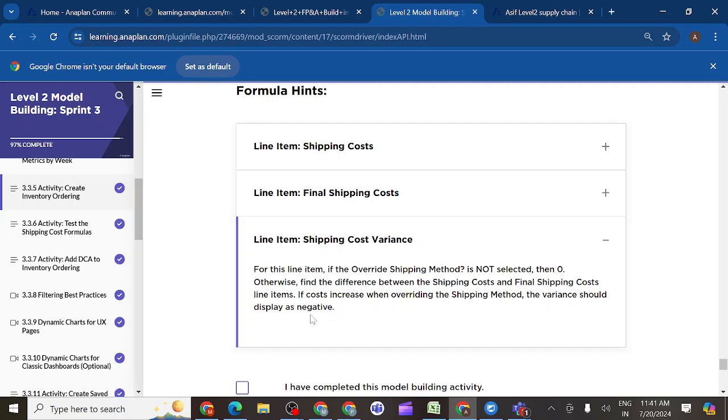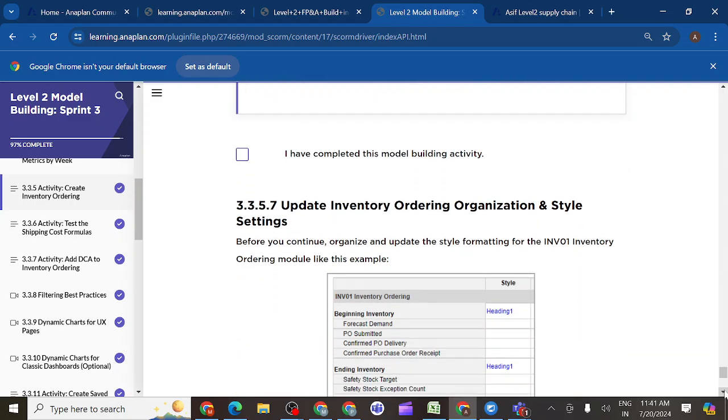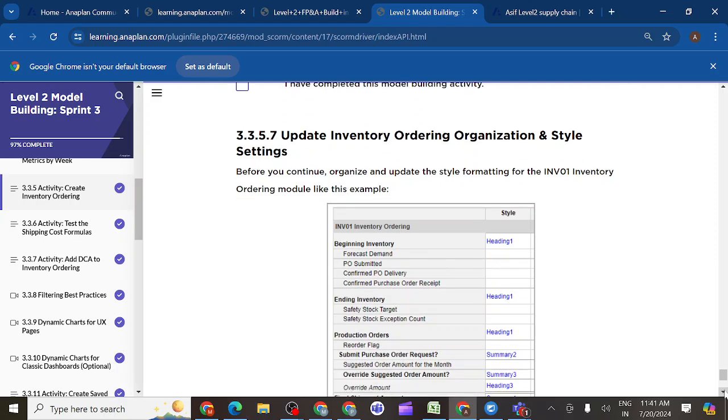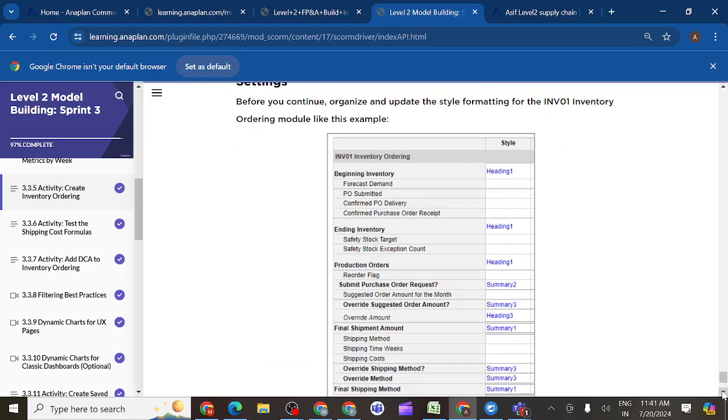If you don't want to see the negative, we can write whatever we have written as per the instructions. Nothing else is there. After completing this one, you can see the update: we should maintain proper sequence here, reorder each and every line item. Why they want to show minus: we will get a loss if you override the shipping method. So they want the minus symbol. Is it clear? Variance should be present in the minus only.